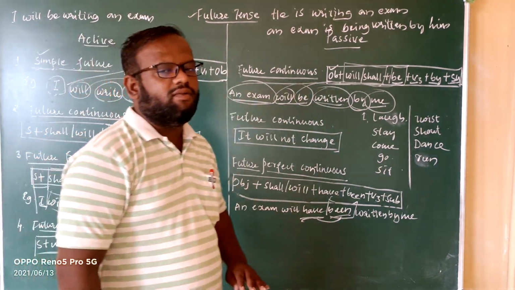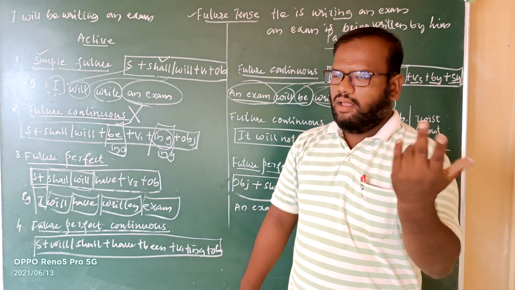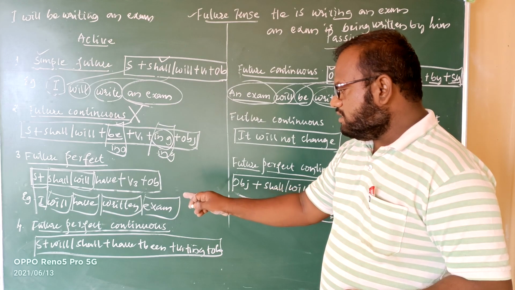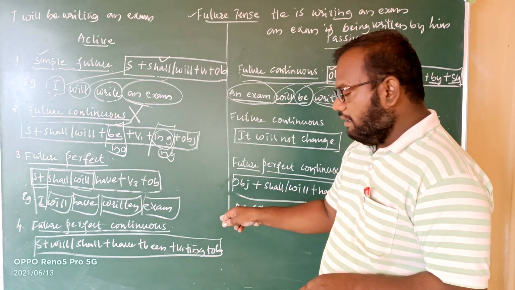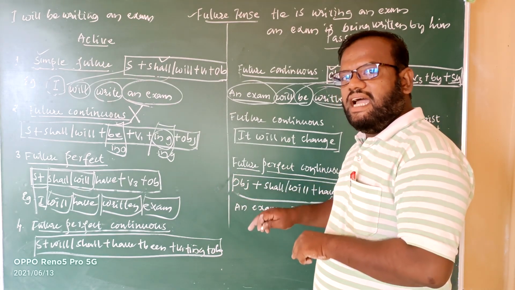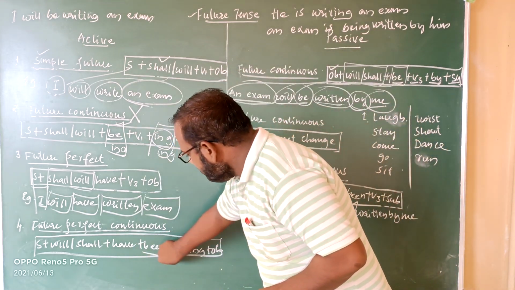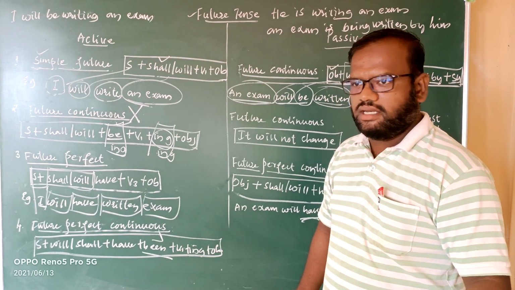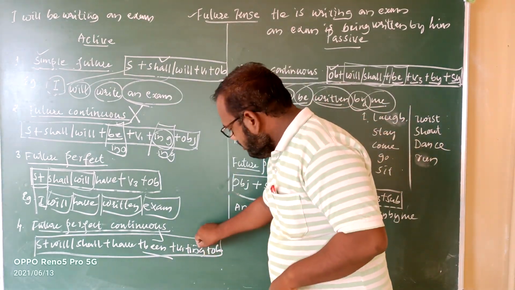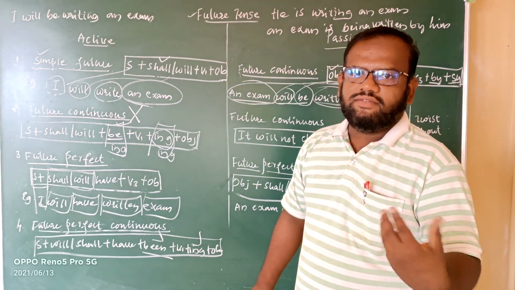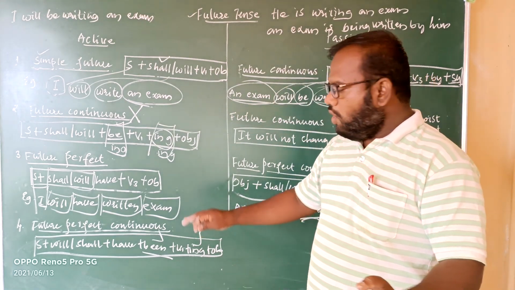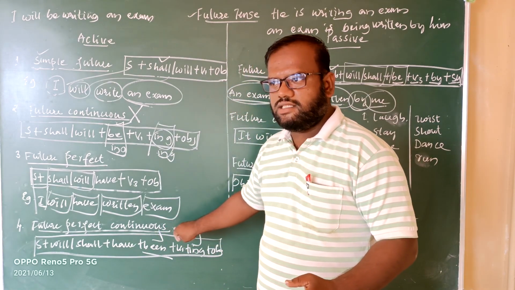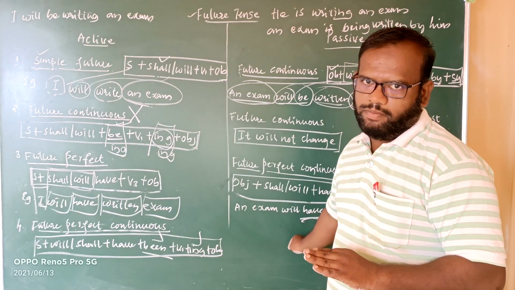Then the last tense, that's the future perfect continuous tense. This tense also will not change from active to passive, because the future perfect continuous formula you can glance over the board: subject plus will or shall plus have plus been plus V1 plus ing plus object. Here after the helping verb, one ing indication is there, been, expressing continuation. Then again V1 plus ing, here also you can find another ing expressing continuation. If you remove one, another one will be there. So because of this reason, this sentence will also not change from active to passive.